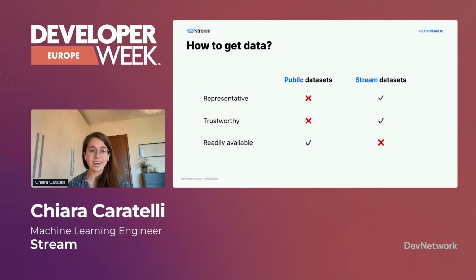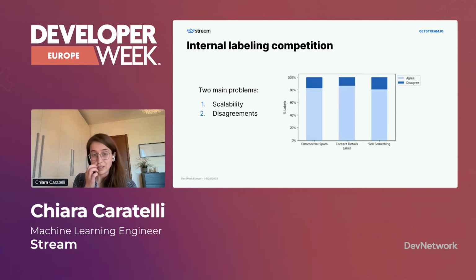But the downside is that we need to label a lot of data. To do so, we launched an internal message labeling competition. We built an app, and our colleagues were really eager to label messages to train this model. We managed to label thousands of data points. So the first problem was that there was a lot of work for this, and this solution was not really scalable. We needed way more data.